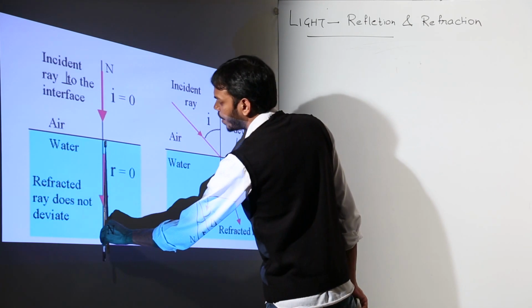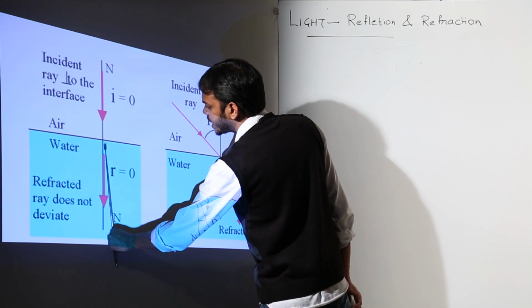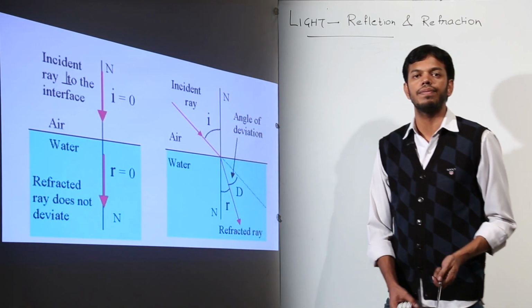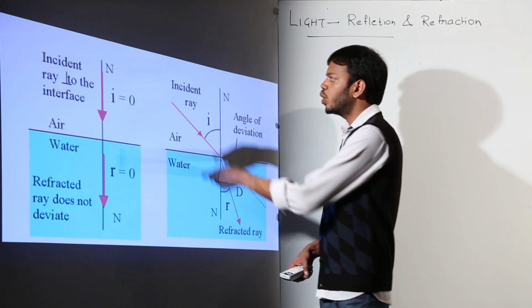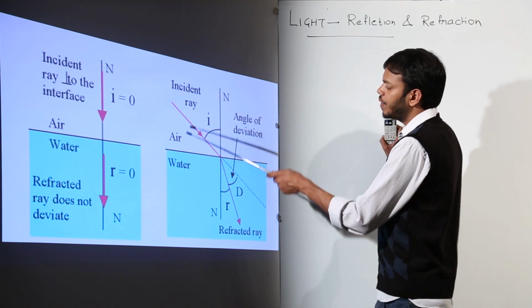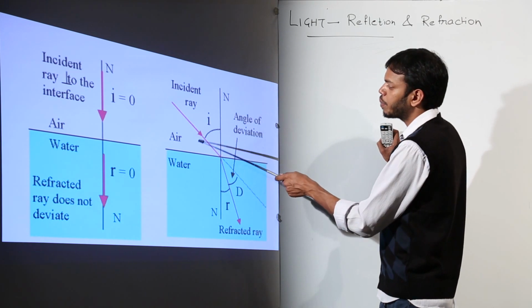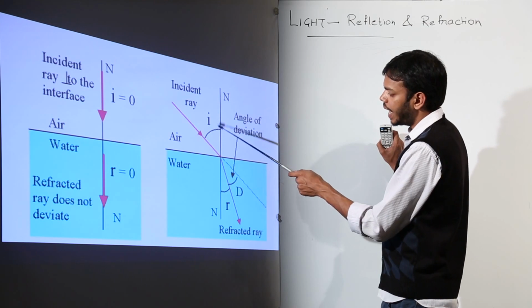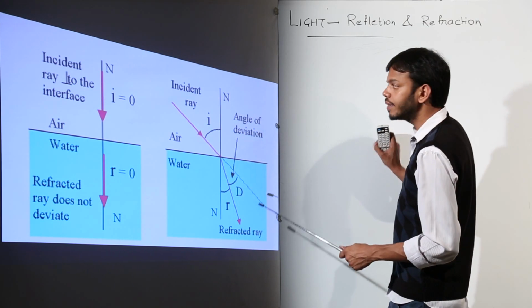Either it will be coming out of the paper or going inside. That means the refraction happening won't be visible to you. That is why some books write that there is no refraction when light is traveling along the normal, whereas a visible refraction is when there is a proper angle between the normal and the incident ray, then angle I will have an angle R.